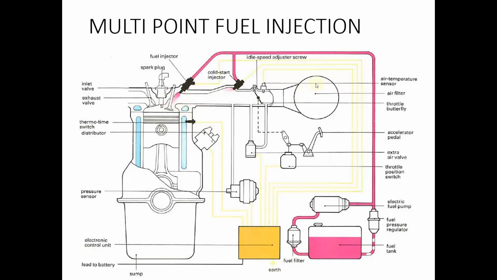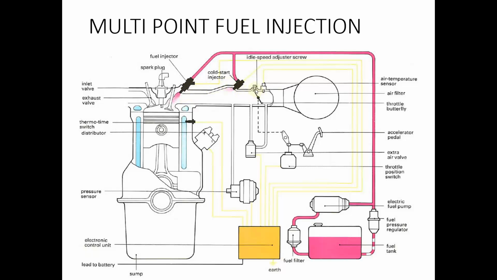And this is the portion which we see as a black tube. When we open the bonnet of the car, we can see a black tube which is mounted on the top of the engine. That is the air filter component. Air is taken in through that area, and air passes through an air filter and through a butterfly valve. The air will be taken into the engine cylinder, and during this process the air will mix with the fuel that is sprayed by the fuel injector, and this air fuel mixture enters the engine cylinder through the inlet valve.